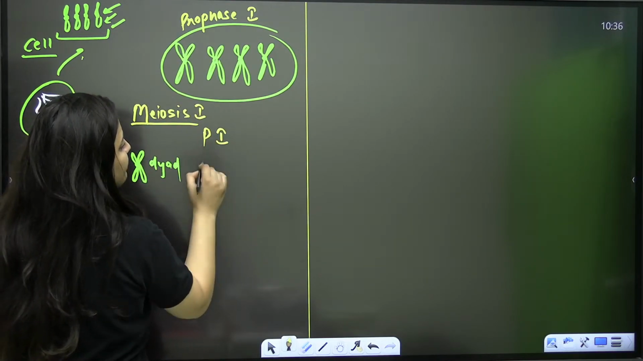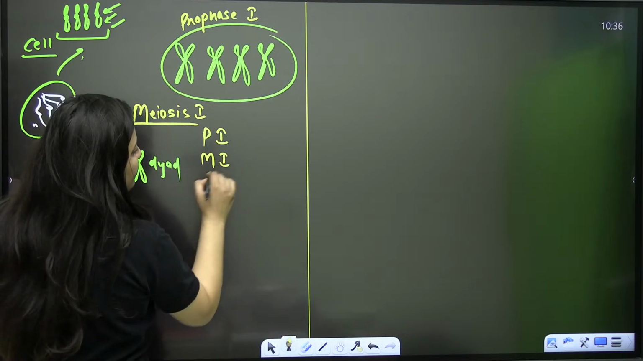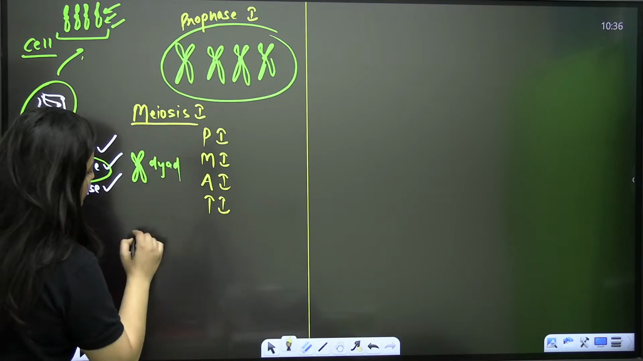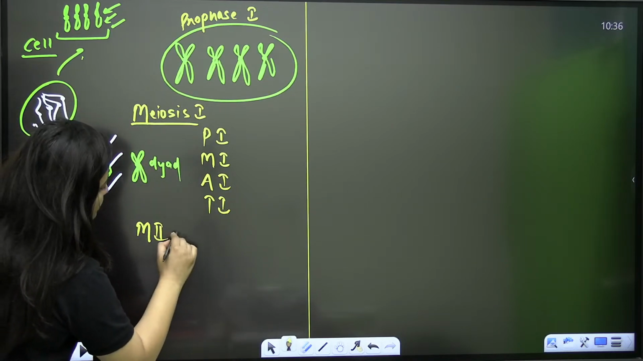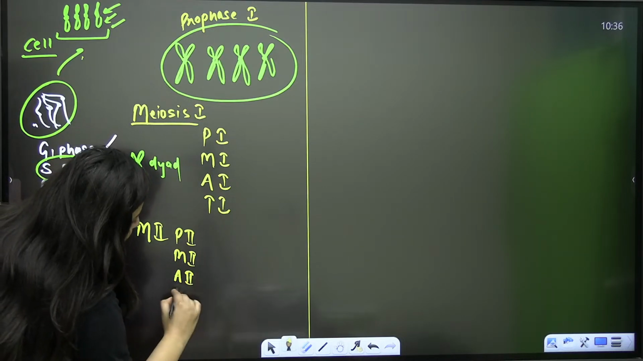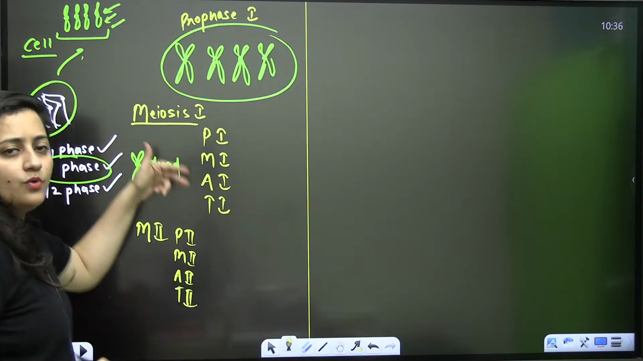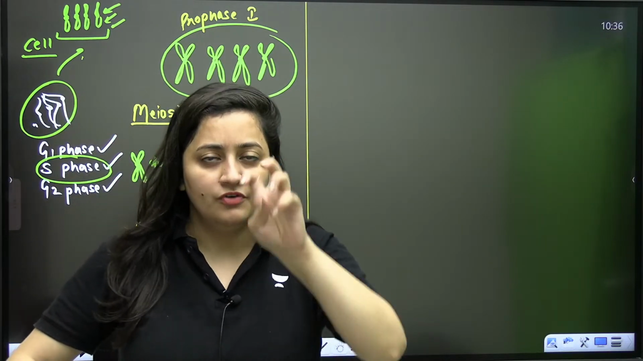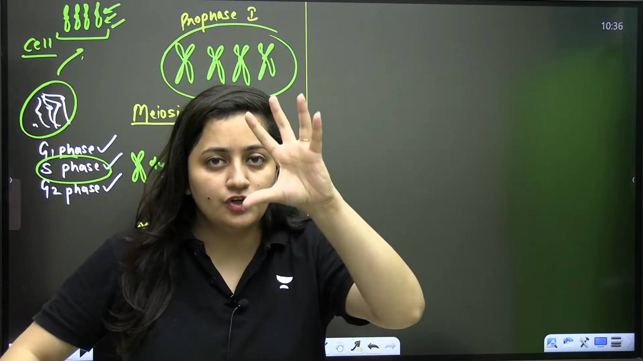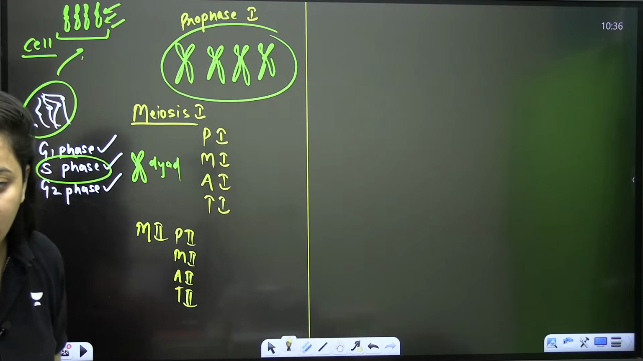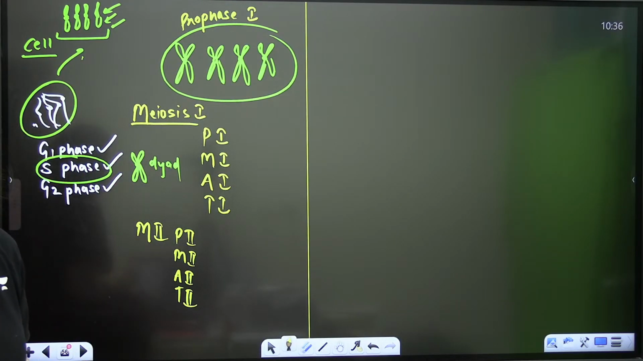Meiosis 1 has prophase 1, metaphase 1, anaphase 1, and telophase 1. And after the interkinesis, there will be meiosis 2, having prophase 2, metaphase 2, anaphase 2, and finally telophase 2. That's why you get 4 daughter cells: in meiosis there are 2 rounds of nuclear division, 2 rounds of cytoplasmic division, but only 1 round of DNA replication. Clear? Only 1 round of DNA replication will be there.